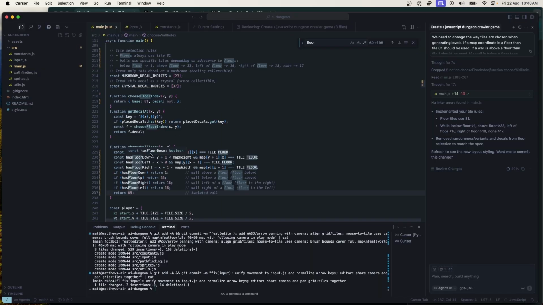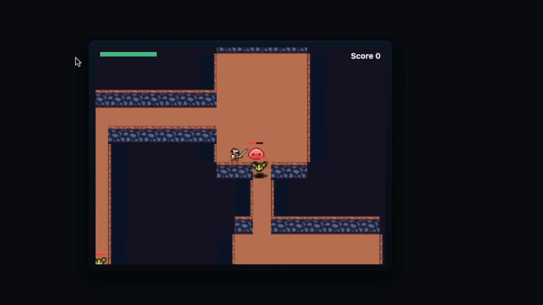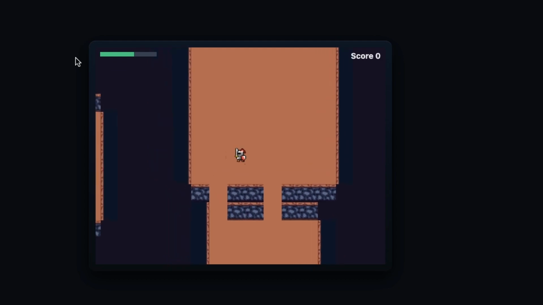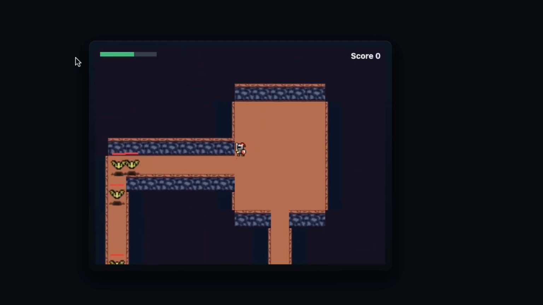It figures out to have floor above, below, left, right, and then it won't be hard to extend this to cover the diagonals as well. This is good. Close enough. Okay. Cool. This is looking better. So this looks alright. It's not perfect. Maybe we can fix up the diagonals at least.